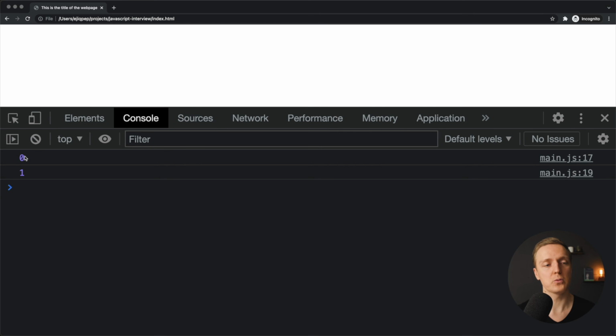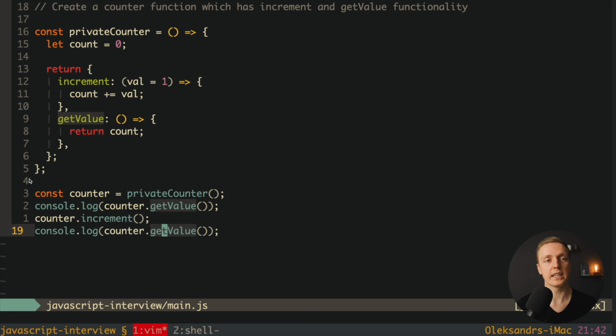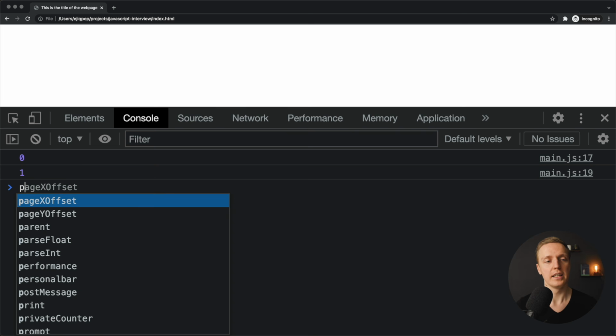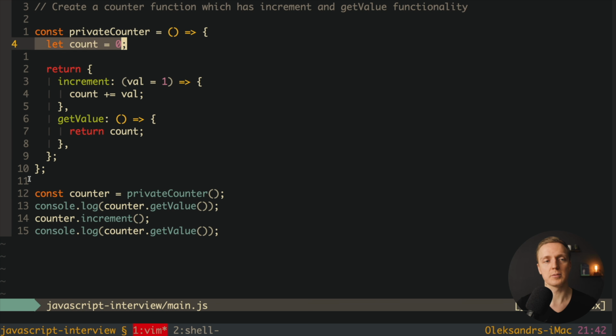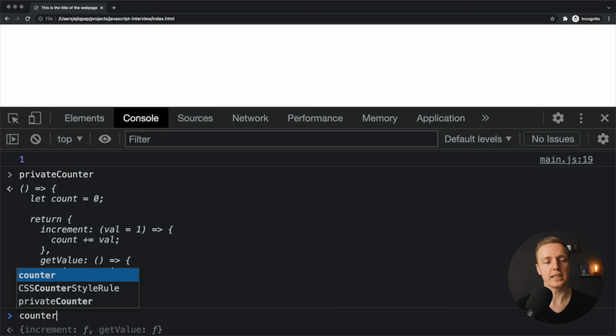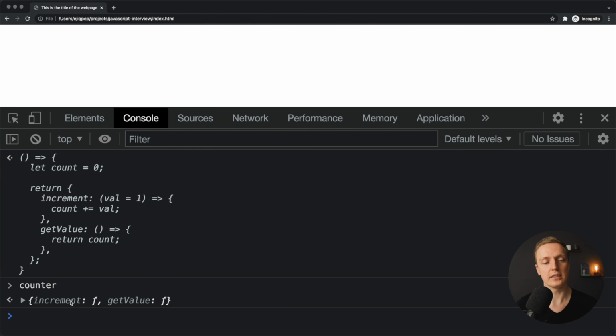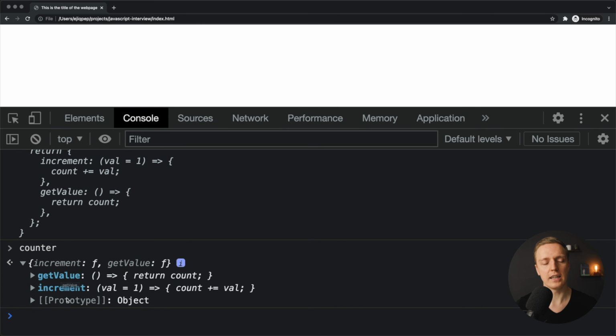I'm reloading the page where I'm getting 0 and 1. But the most interesting idea is what we have inside this private counter. If we're writing here private counter, you can see that this is a function. And actually we don't have any access to this property count. So this property count in this case is private. And even if I'm writing here counter, you can see that we're getting an object with two values, getValue and increment, and we don't have any access to our counter property inside.